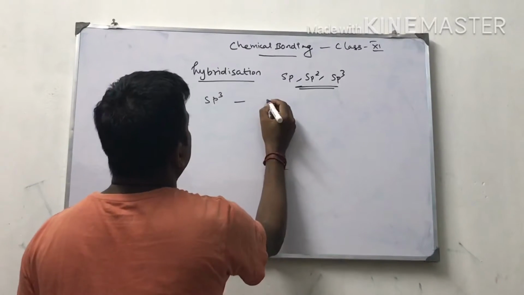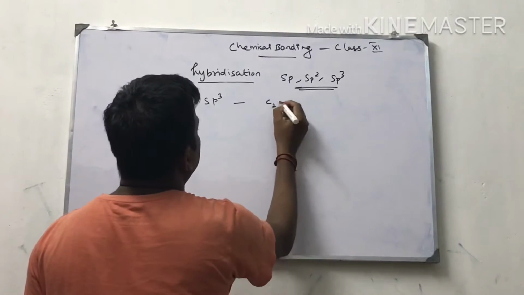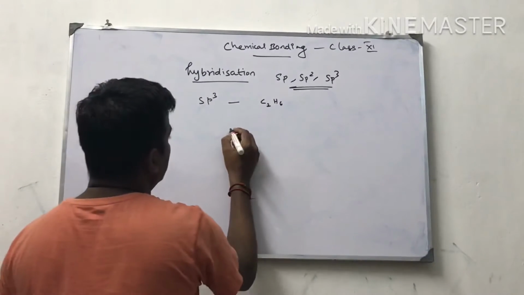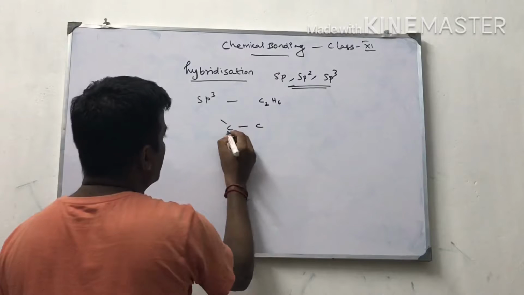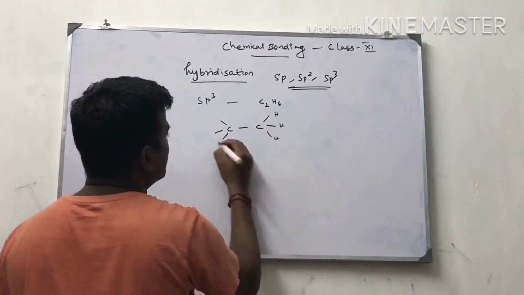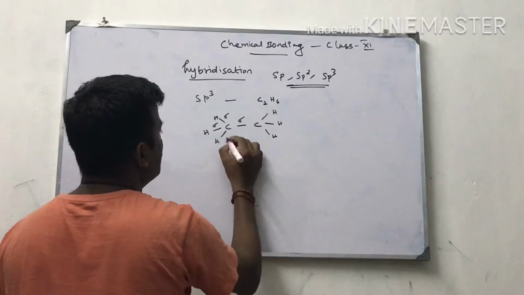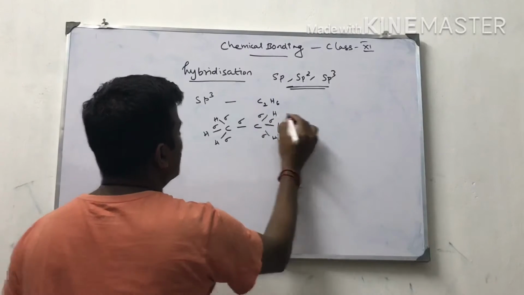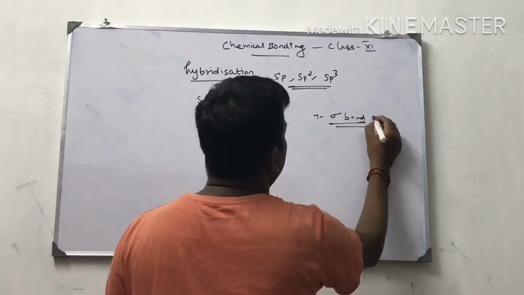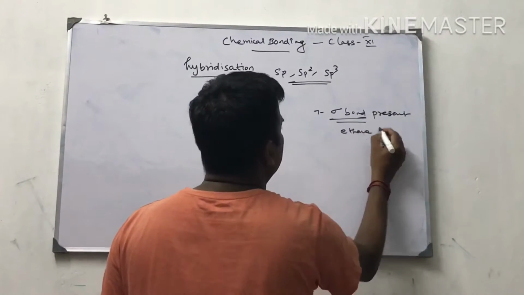I am again continuing. Now I am going to start with ethane, C2H6. Here also there is sp3 hybridization. Carbon single bond carbon, each with three hydrogens. One, two, three, four, five, six, seven. There are seven sigma bonds present in the ethane molecule.